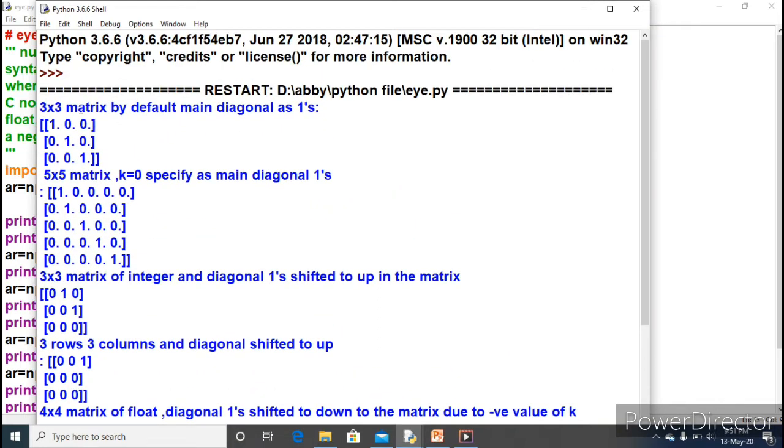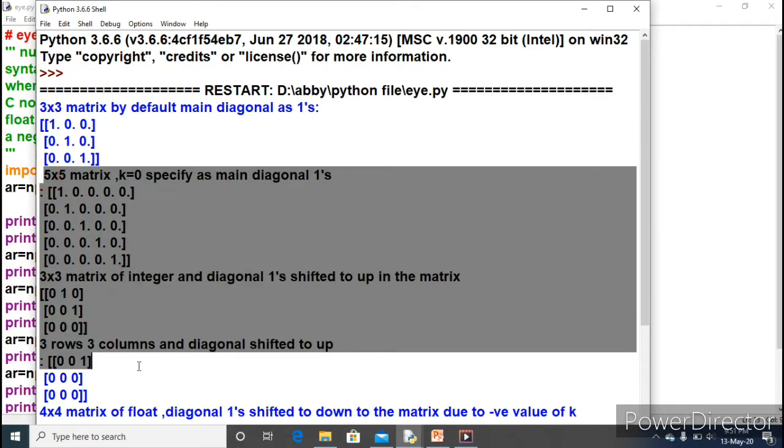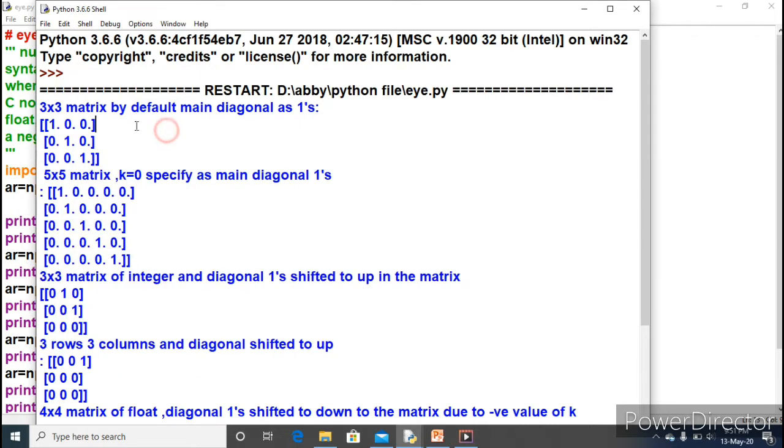Look at here, the first two outputs. You have to ignore this one, the down one. Only the 2-1. This is a 3 into 3 matrix. By default, the main diagonal is 1. You just check it here.